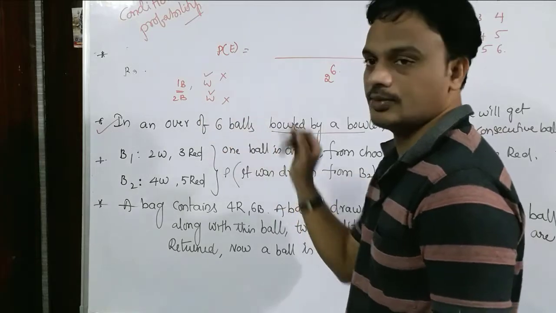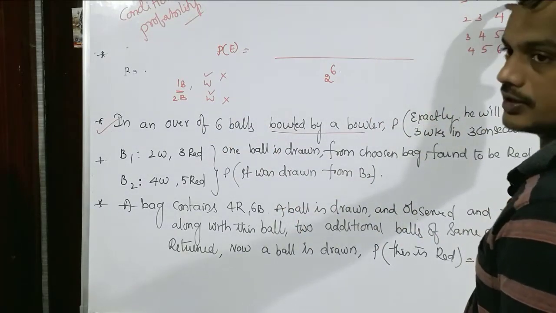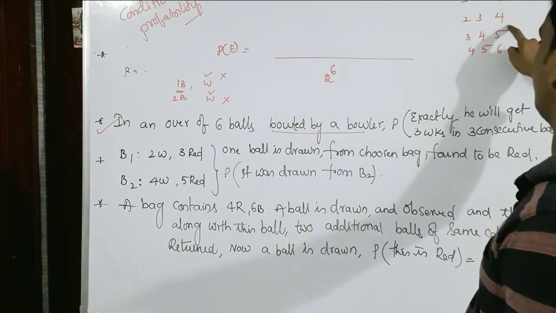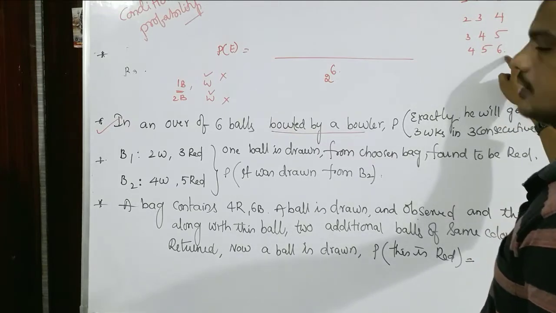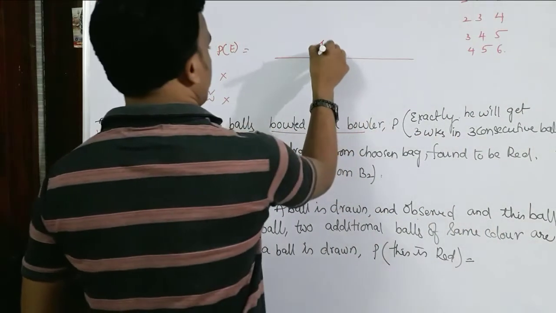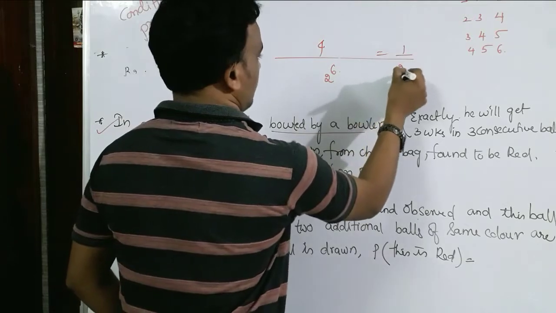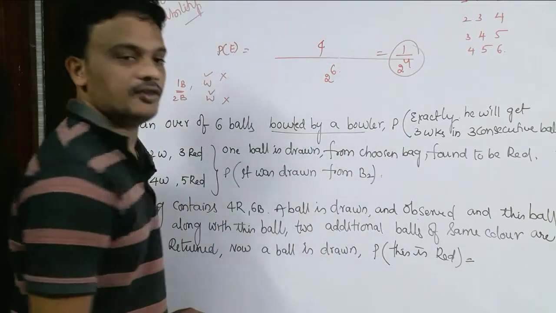For an over there are 6 balls. 1, 2, 3: first ball, second ball, third ball, continuously we get the wickets. There is 1 chance, here is 1 chance, here is 1 chance and here is 1 chance. In total how many possibilities are there? 4 possibilities. Right or not? So this is 4 by 2 power 6. That will be the probability.